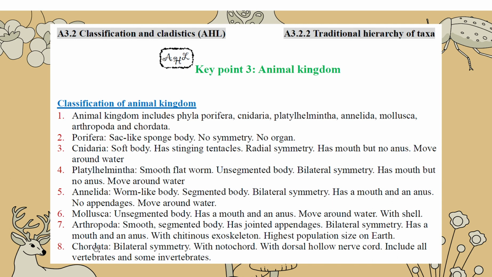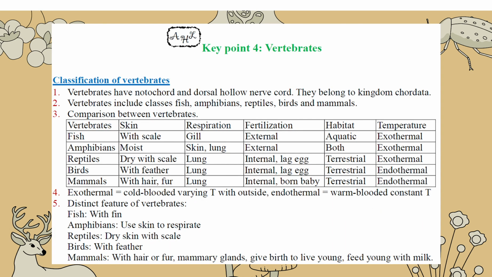And Chordata include all the vertebrates and some invertebrates. So we are chordata. Next we talk a little bit about vertebrates because we belong to them and need to have an understanding of them. In junior form, we learned about five vertebrate classes: fish, amphibians, reptiles, birds, and mammals. More familiar words from daily life, right?